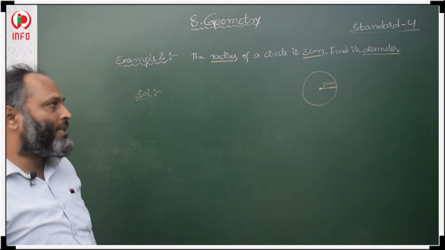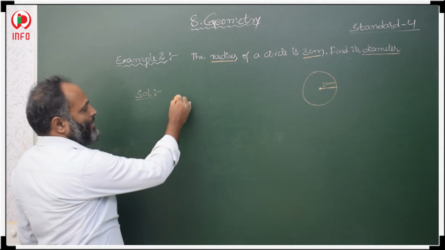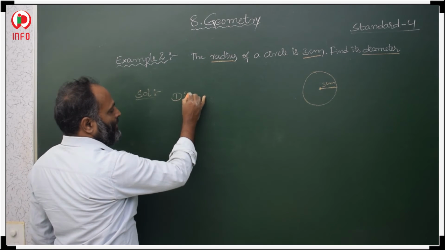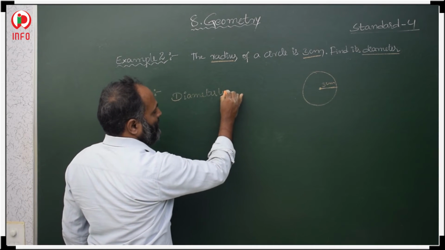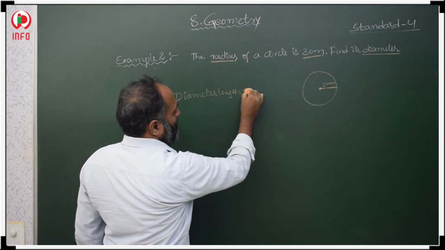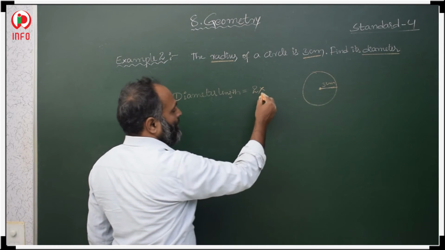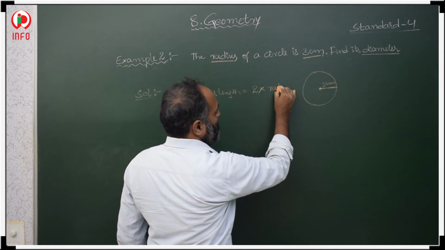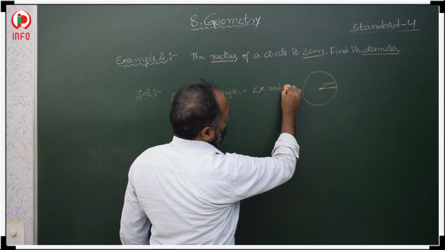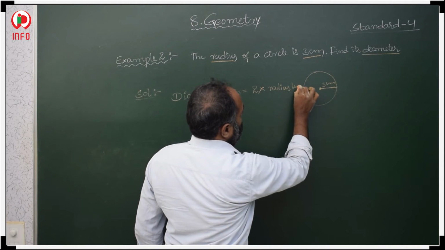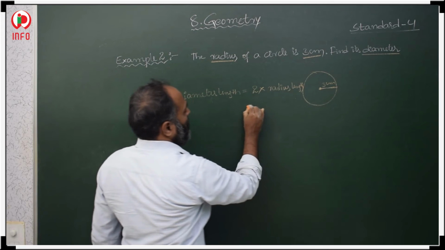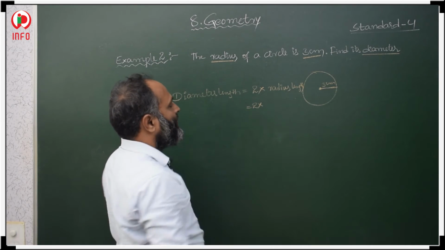It is very simple. Diameter is double the radius. Diameter length is equal to 2 times the radius length. What is the radius here?